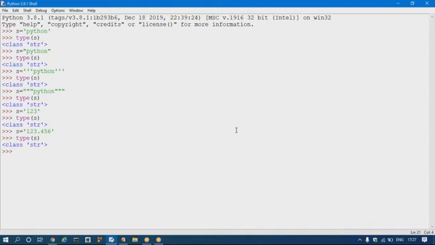For example, I take s equal to x, a single character, and that is now considered only a string. Whether a single character or multiple characters, enclosed in single, double or triple quotation, all are considered the string data type.